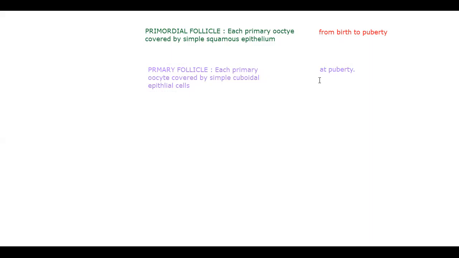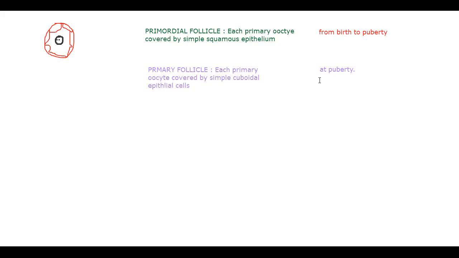Now, how is a primary follicle turned into the next stage? Let me draw the diagram for both of these. What I said, simple squamous epithelium, and inside it a primary oocyte is present. Next, let me change the color.